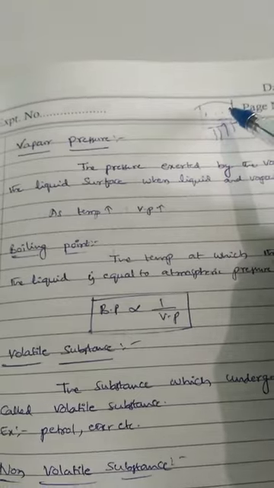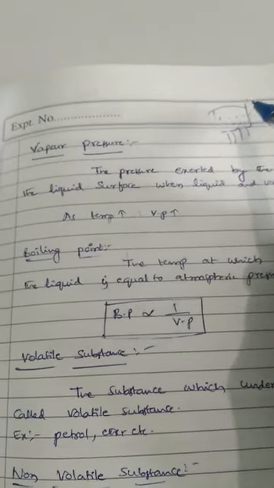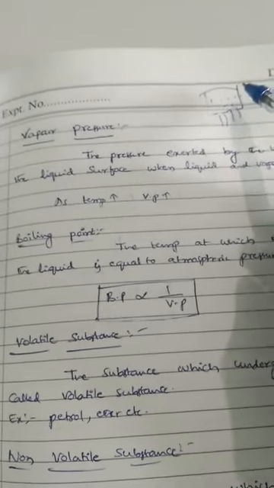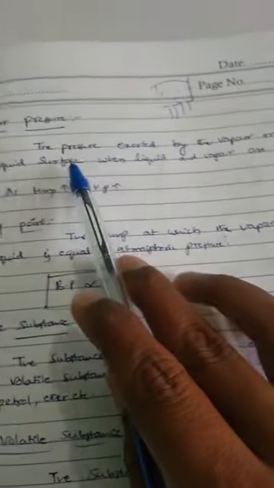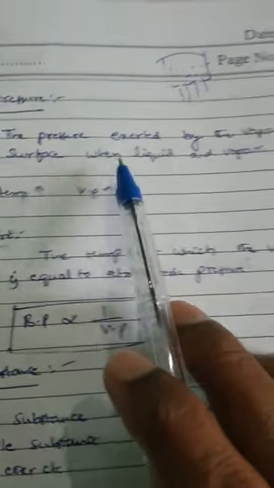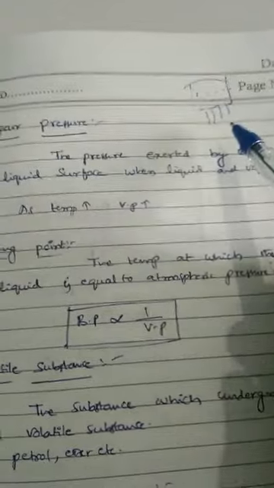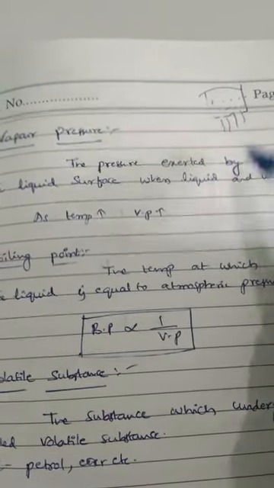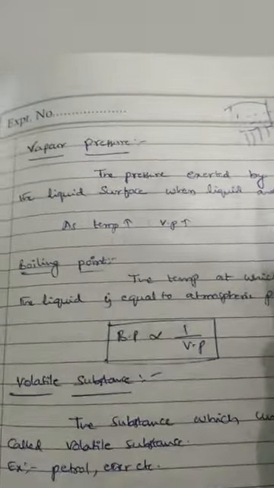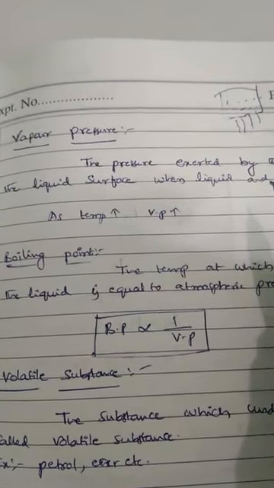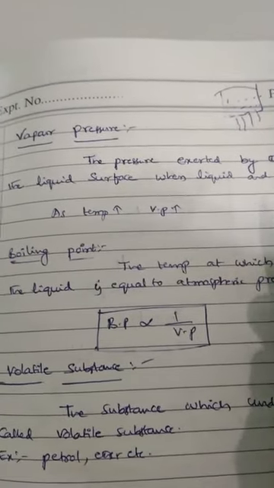At that state, the vapor exhibits some pressure. That pressure is called vapor pressure. So the definition is: the pressure exerted by the vapor molecules on the liquid surface when liquid and vapor are in equilibrium is called vapor pressure. If temperature increases, vapor pressure also increases. So vapor pressure and temperature are directly proportional. That is the relation between them.